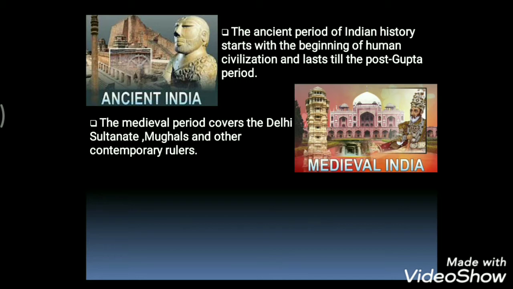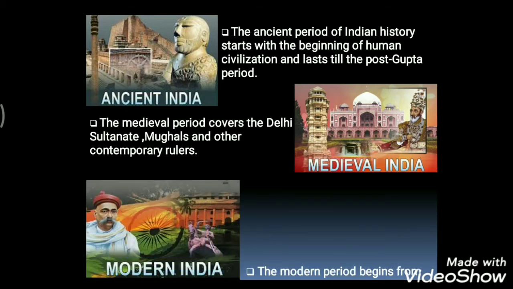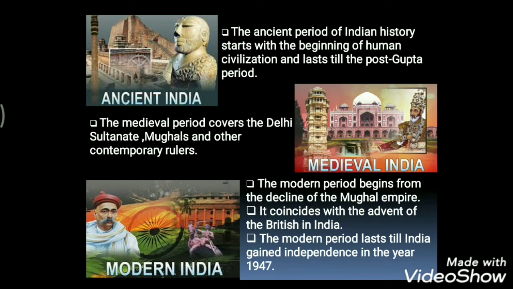Next we have the modern period. The modern period begins from the decline of the Mughal Empire, that is, when the later Mughals were no longer so powerful in India. It coincides with the advent of the British in India.